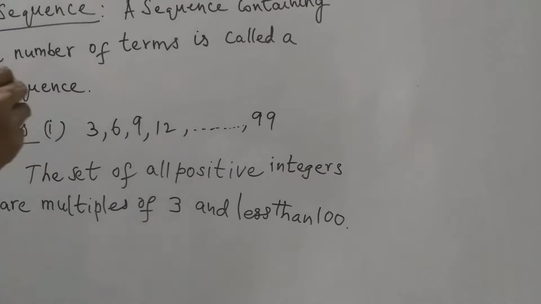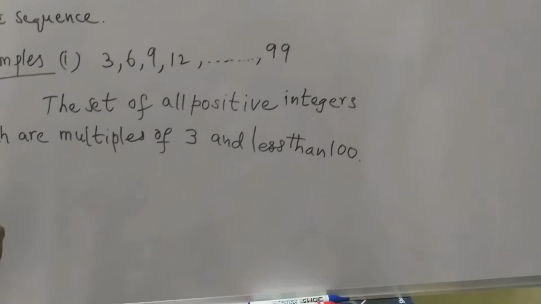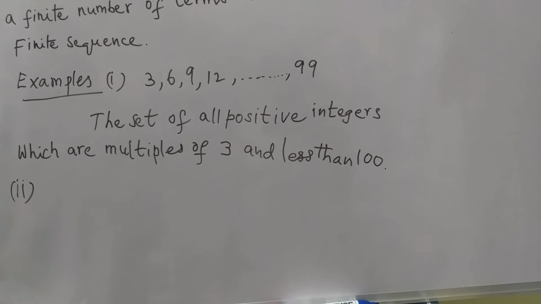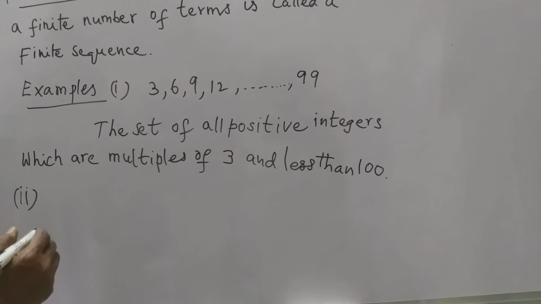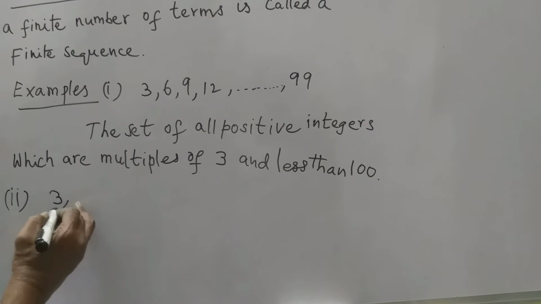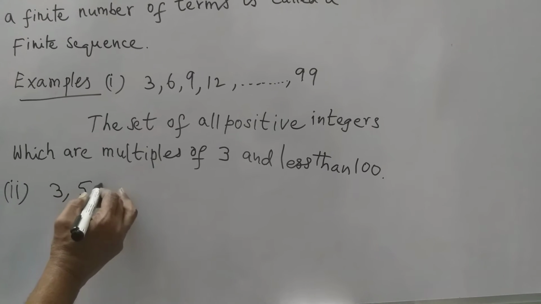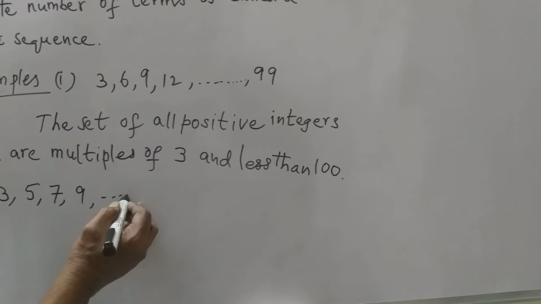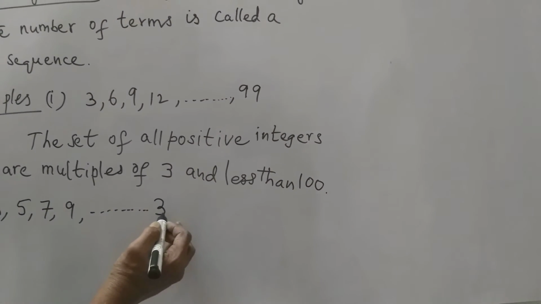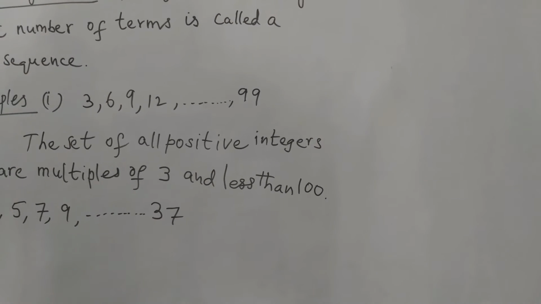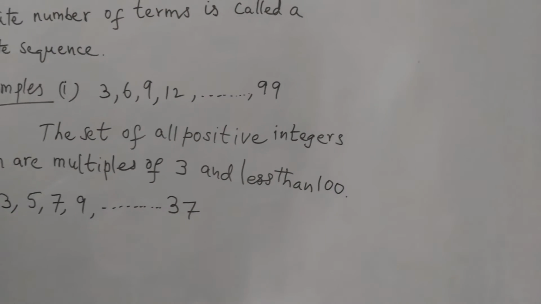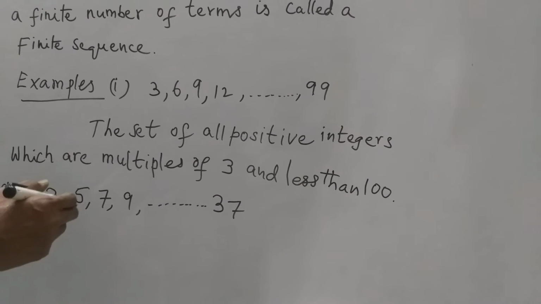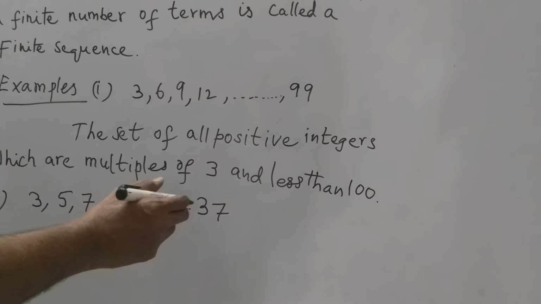Now the second example: 3, 5, 7, 9 and so on up to 37.